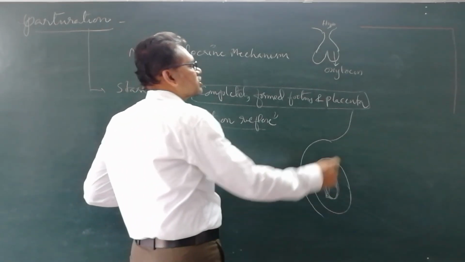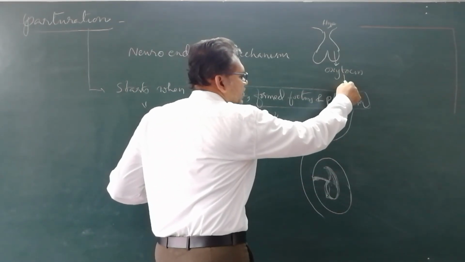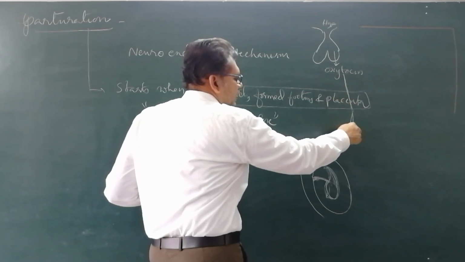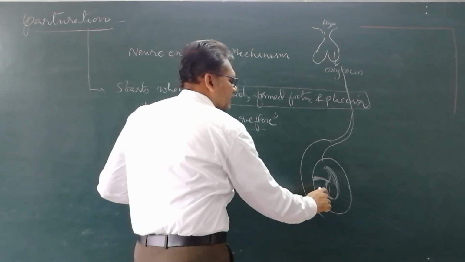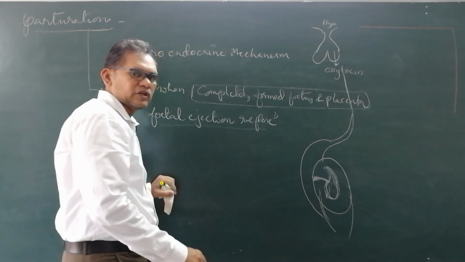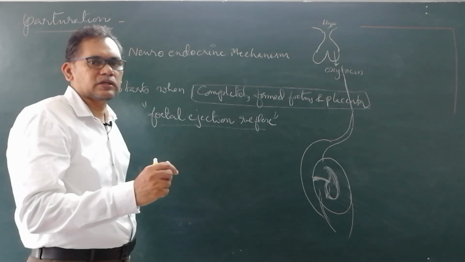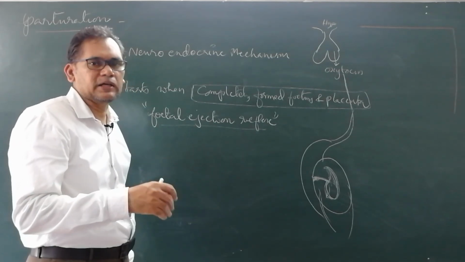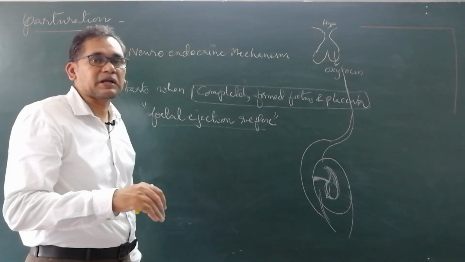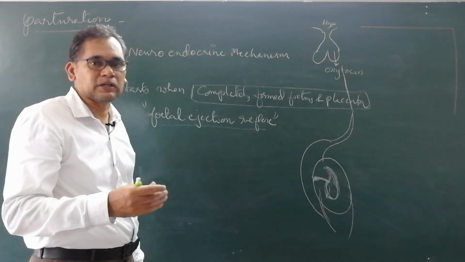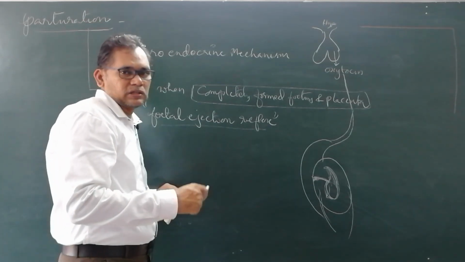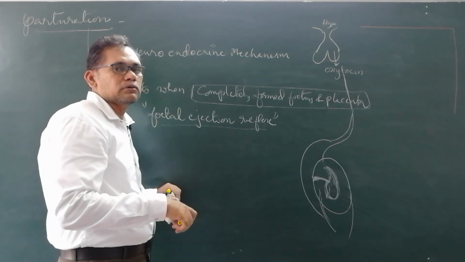This oxytocin is carried through the blood to the area where uterine contraction takes place. This is what we call labor, the pain felt by the woman at the end of the pregnancy. This is due to oxytocin, which is released by the pituitary.